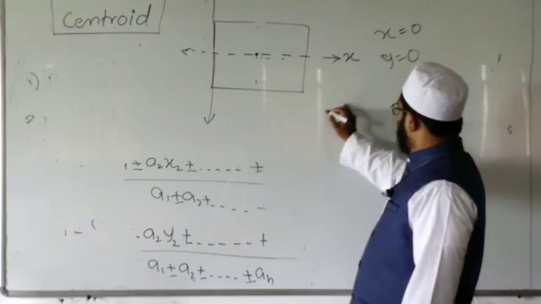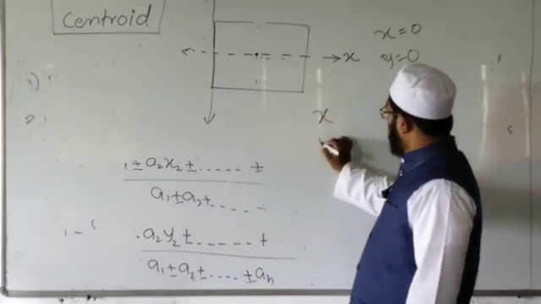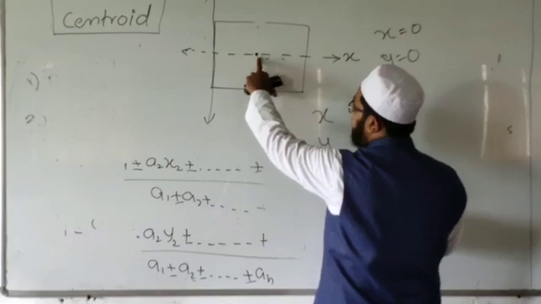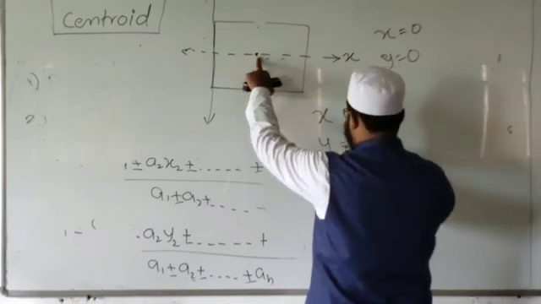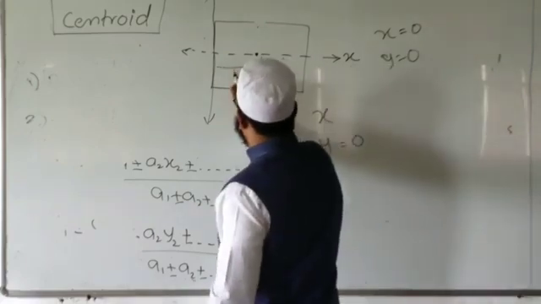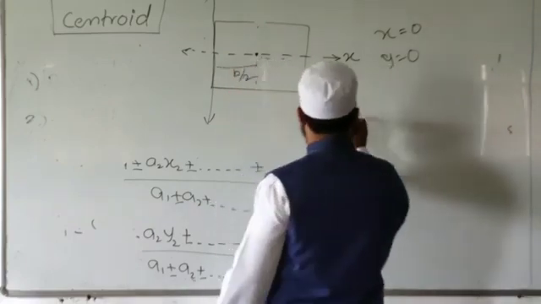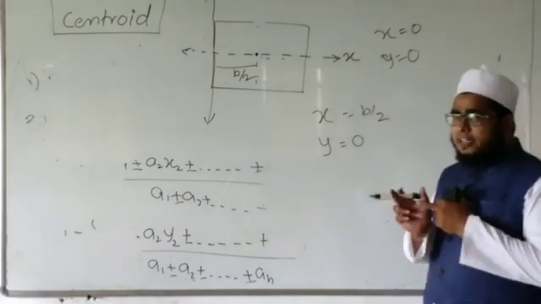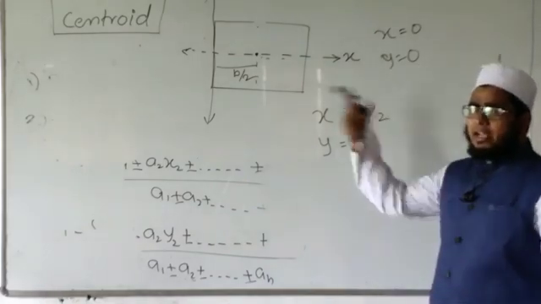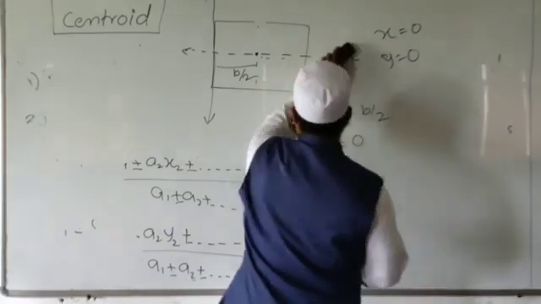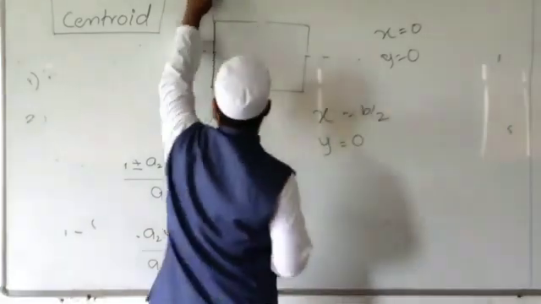In this case, the y coordinate will be 0, and x is this distance, if it is b, then the coordinate will be b by 2. If the figure is symmetrical about the x axis, the y coordinate is 0.